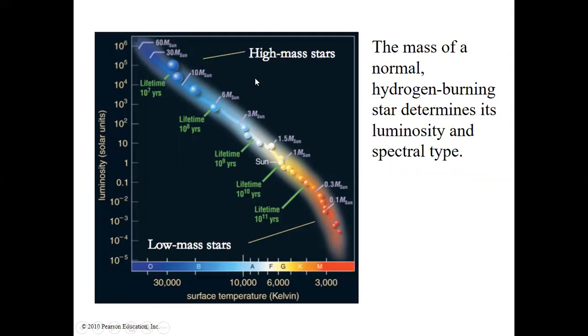The high mass stars go all the way to the top here, like the blue stars, and the low mass stars stay somewhere here with the low surface temperature. The sun is somewhere here in the middle. So the mass of a normal hydrogen burning star determines its luminosity and spectral type.